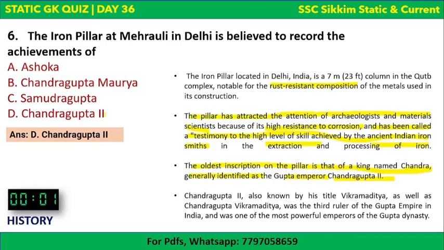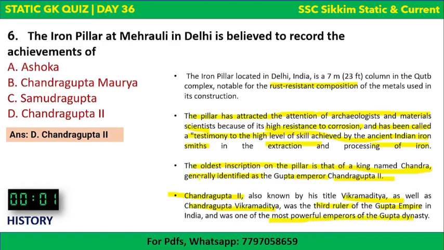Okay, so Chandragupta I, Chandragupta II, Samudra Gupta, all are the kings of Gupta dynasty, whereas Chandragupta Maurya was the king of Mauryan dynasty. Okay, Ashoka and Chandragupta Maurya. So this is important. Chandragupta II is known by the title Vikramaditya as well as Chandragupta Vikramaditya, and he was the third ruler of Gupta Empire in India and was one of the powerful emperors of Gupta dynasty.